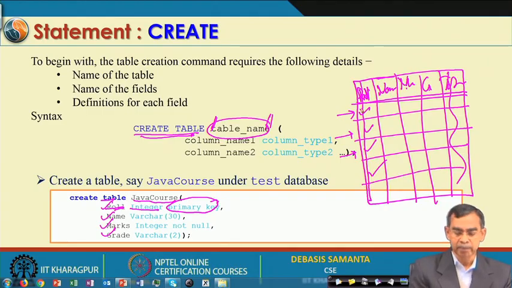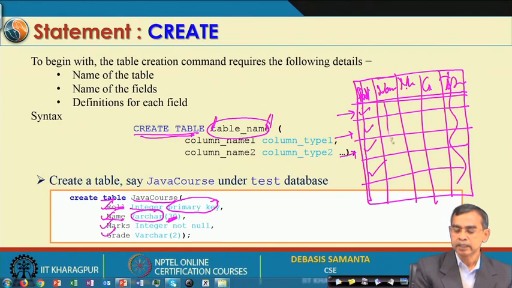So, this is called the primary key, and then the name is a character type; varchar is the syntax for that, so that SQL can understand it, and 30 is the maximum string length. That means you can store a name of maximum 30 characters in this column. Then marks is again integer, and it is not null.